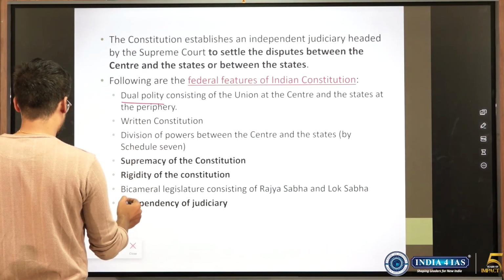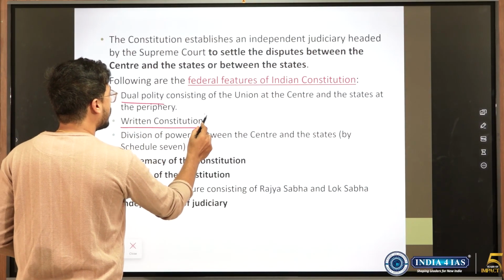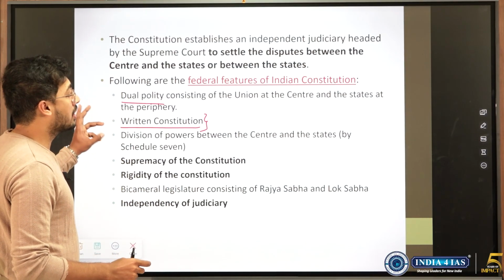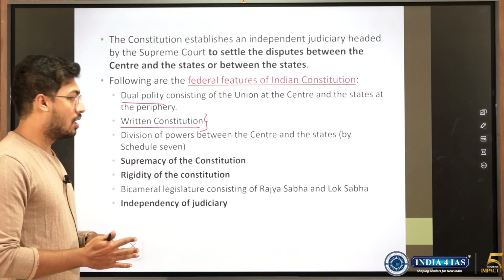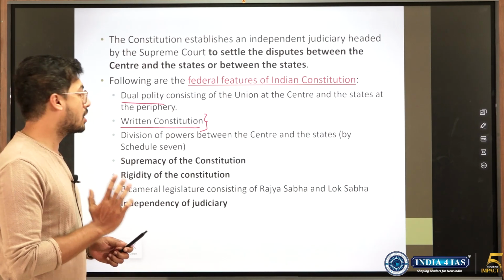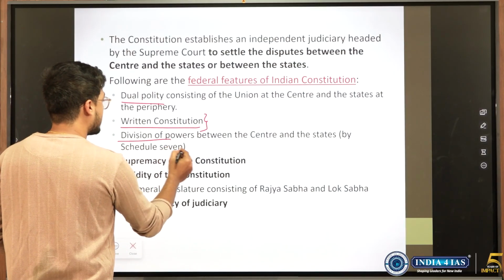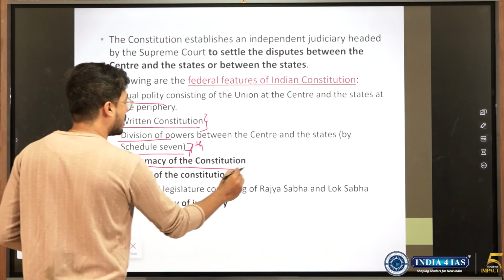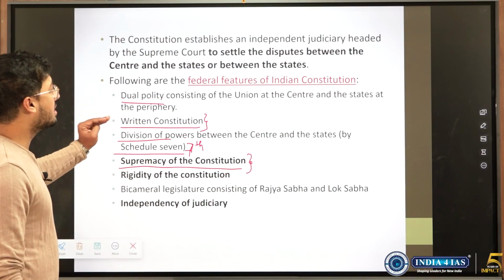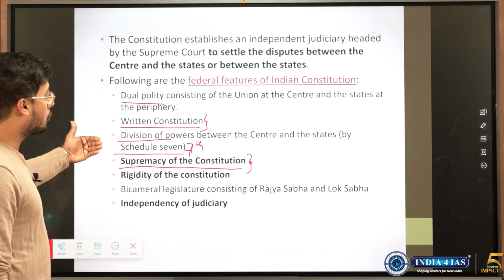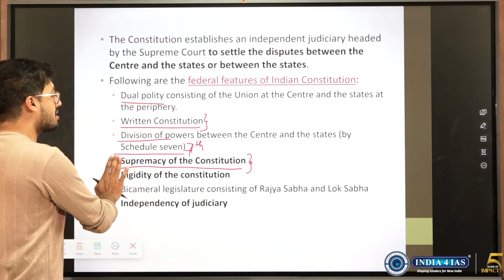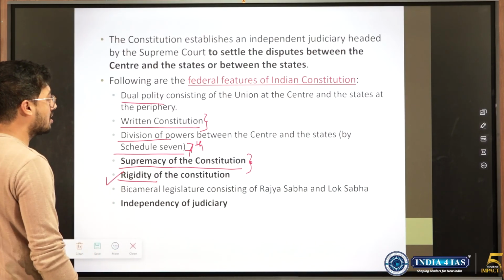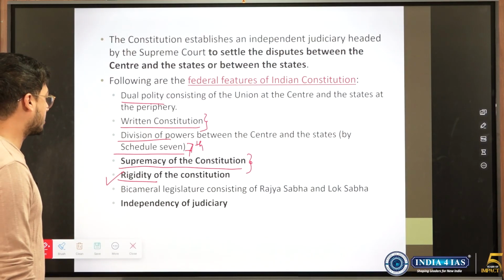Dual polity, like I said, dual polity, written constitution. Why do we need written constitution? So that it is very well intact and it becomes very difficult to change it. With an oral constitution such as the British one, constitutional changes can be made very easily, whereas in a written one it is difficult. Division of power is there, in the 7th schedule. Supremacy of constitution, if the constitution is supreme, then the center cannot influence its power over the state, because it has been mentioned in the constitution and only that much it can exercise. If the constitution is rigid, that is also good, because center cannot easily make amendments.